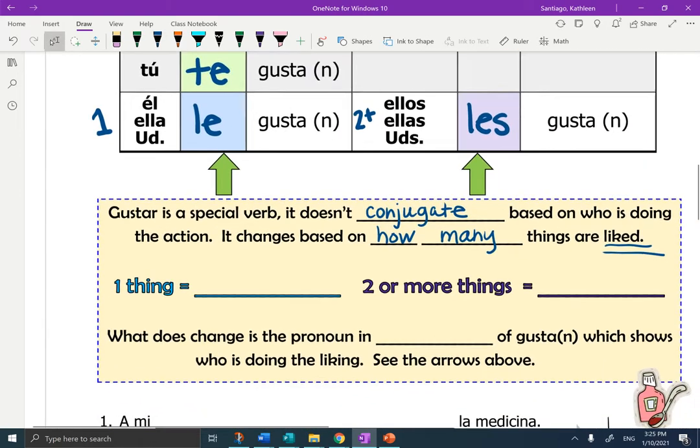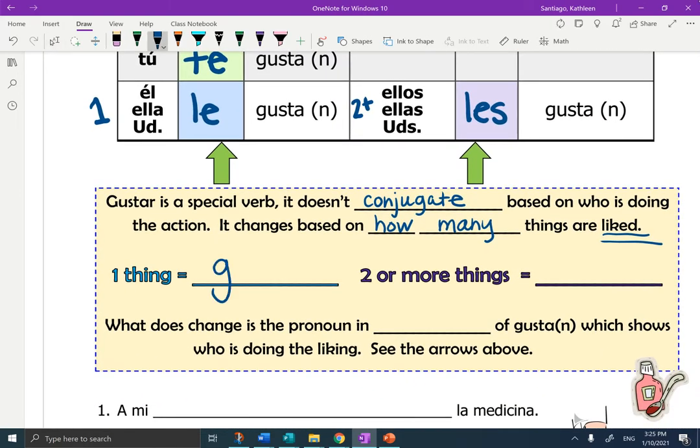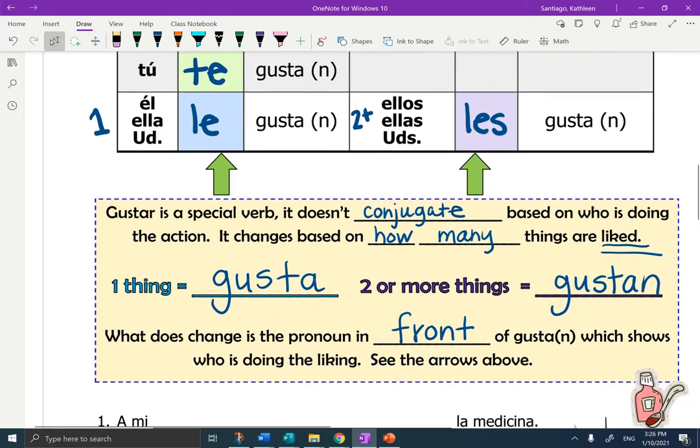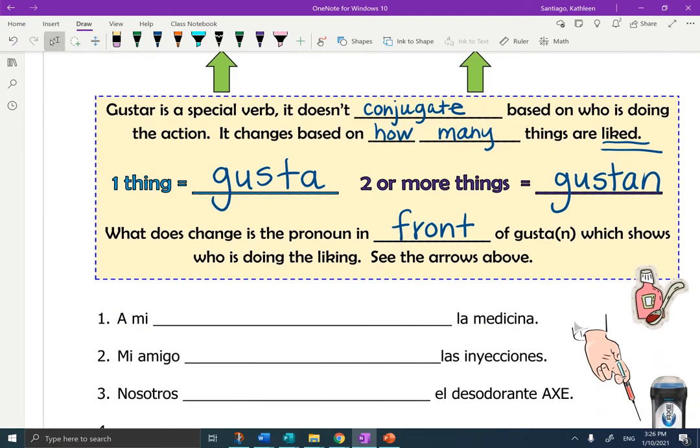Okay? If you like one thing, the word we use is gusta. If you like two or more things, it would be gustan. What does change to tell us who is doing the liking is the pronoun in front of gusta, gustan. See the arrows above. Those are the words that we just wrote in. Me, te, le, nos, les. Now remember, this is actually a backwards verb. Let's complete the first practice together, and then I can explain how it is a backwards verb.